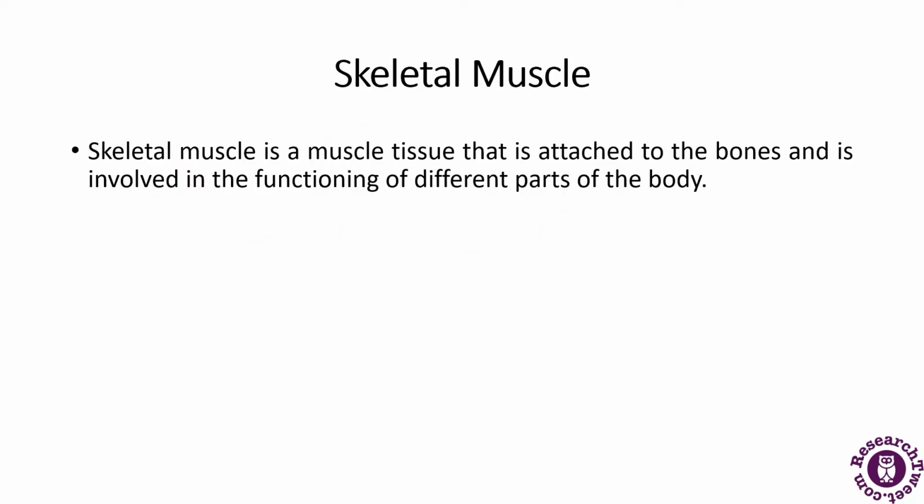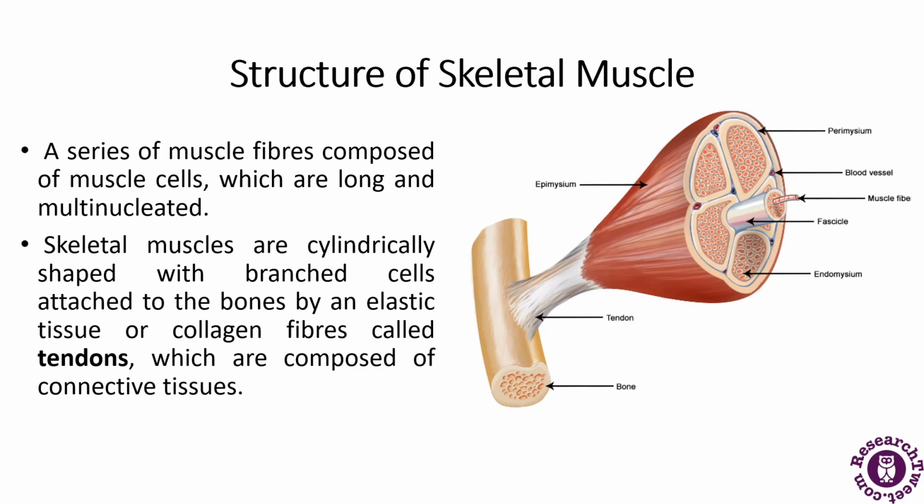Skeletal muscle is attached to the bone and is involved in the functioning of different parts of the body. These muscles are also called voluntary muscles, as they come under the control of the central nervous system in the body. Now, what is the structure of the skeletal muscle? It is a series of muscle fibers composed of muscle cells which are long and multinucleated. As you can see in this diagram, this is the structure of a skeletal muscle, how a skeletal muscle will look.